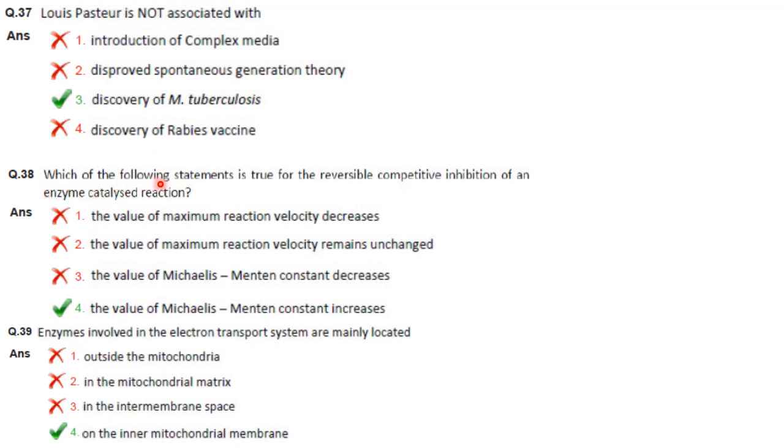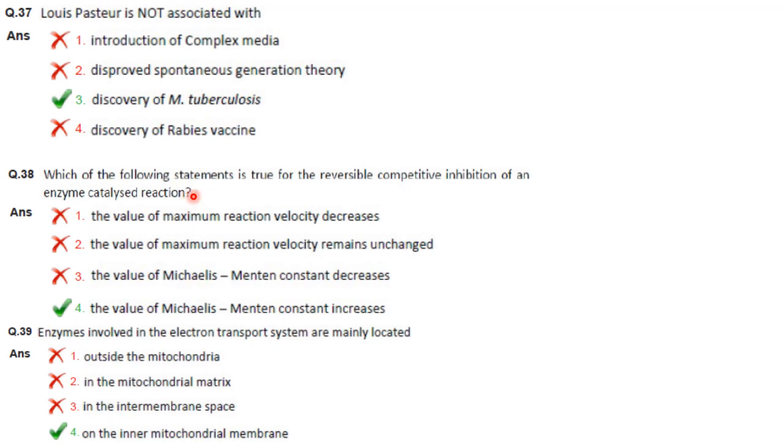Next one. Which of the following statements is true for the reversible competitive inhibition of an enzyme catalyzed reaction? The value of the Michaelis-Menten constant increases. Now why does Km increase? The reason is that the competitive inhibitor is reducing the amount of active enzyme at lower concentration of substrate. When the amount of enzyme is reduced, one must have more substrate to supply the reduced amount of enzyme sufficiently to get Vmax by 2.